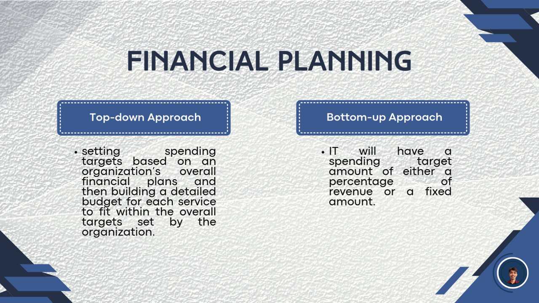In the top-down approach, senior management sets the high-level goals and pushes these targets down to the individual departments. Here, leadership looks at the market conditions, economic trends, and shareholder expectations to set a global budget. This is then allocated to departments like IT, marketing, and operations.